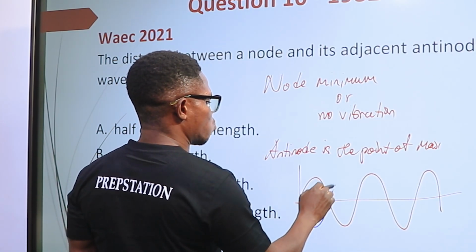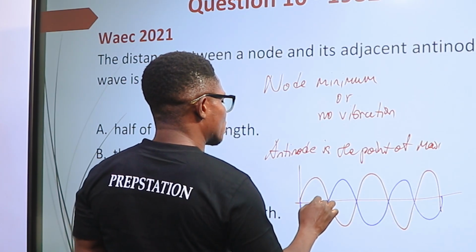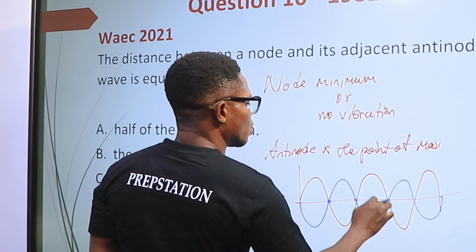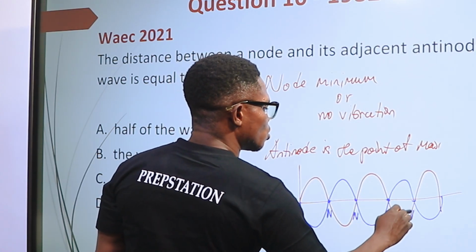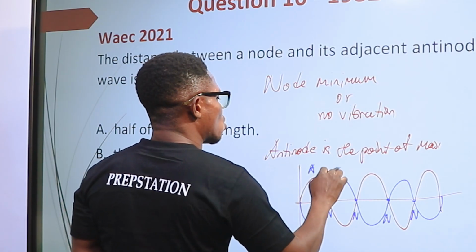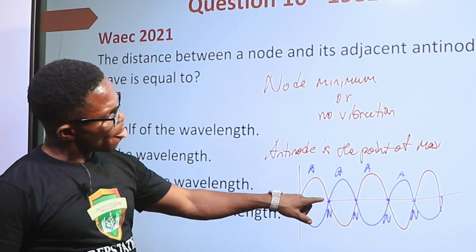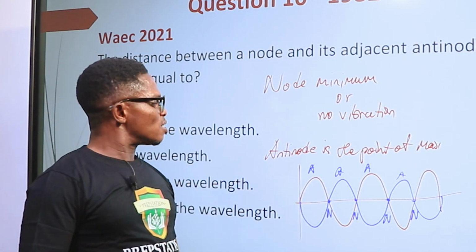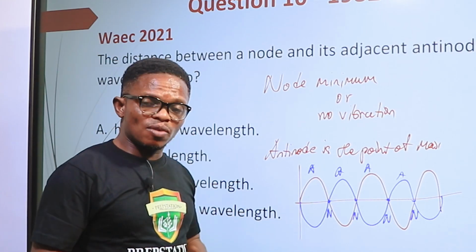Now, if I have this as wave, you have wave 1, and then you have wave 2. This point is called node, node, node, node, while this point is called antinode. By definition, this is where the two waves meet. So node is the point of minimum or no vibration.